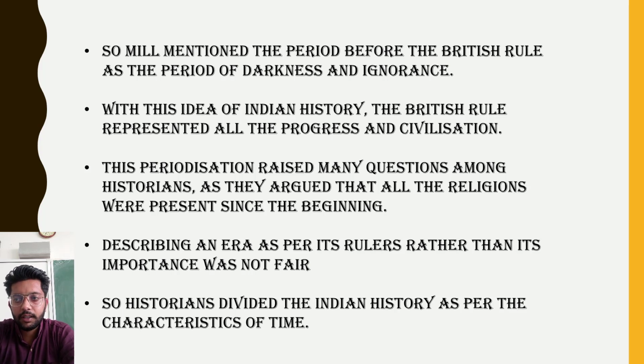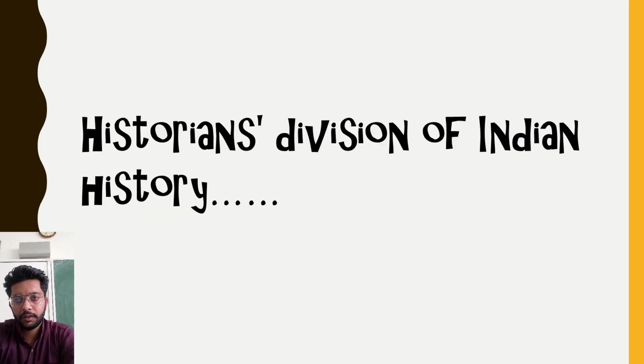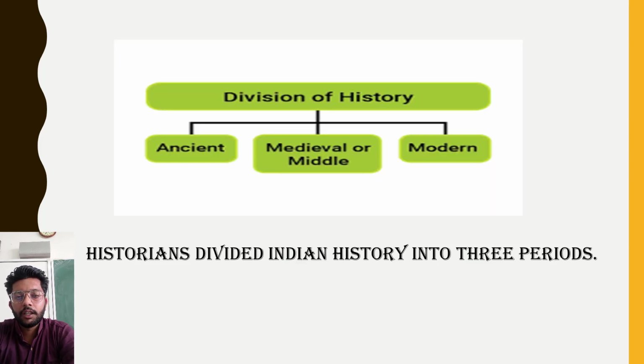So historians divided Indian history as per the characteristics of the time. They declined that division of history and adopted a new method. So now we will see the historians' division of Indian history. The division of history according to the new historians, after James Mill, was ancient, medieval or middle, and modern history. There were three periods.